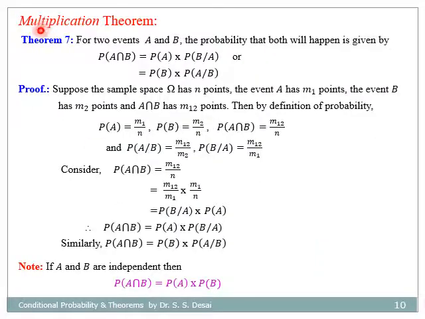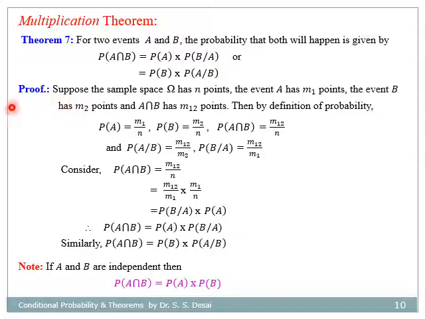Now let us see the last and the important theorem based on conditional probability, which is known as the multiplication theorem on probability. The statement is: for two events A and B, the probability that both will happen is given by probability of A intersection B equal to probability of A into probability of B given A, or that is equal to probability of B into probability of A given B.